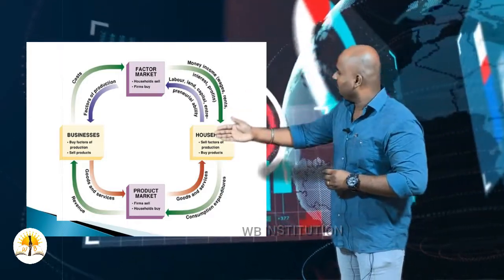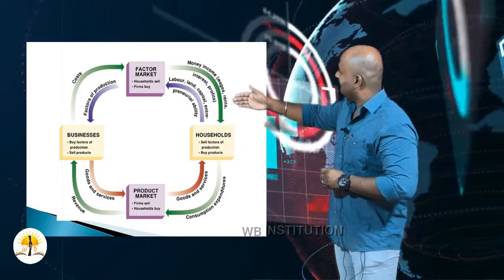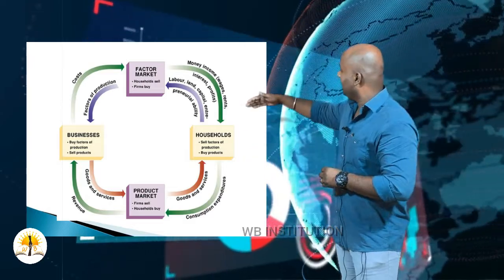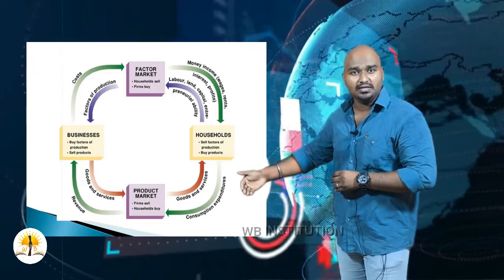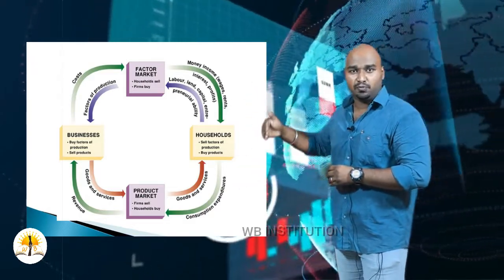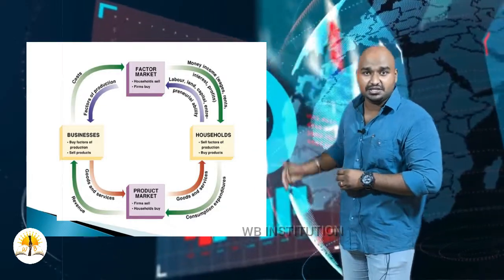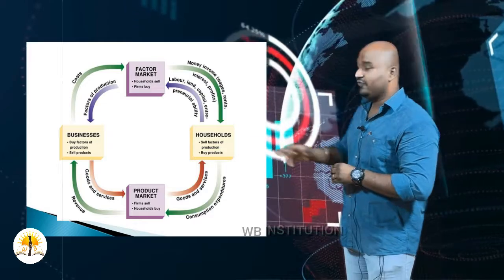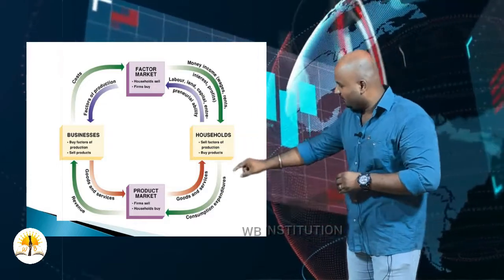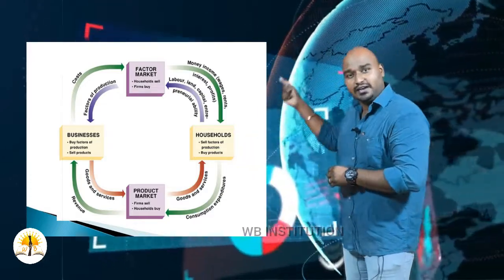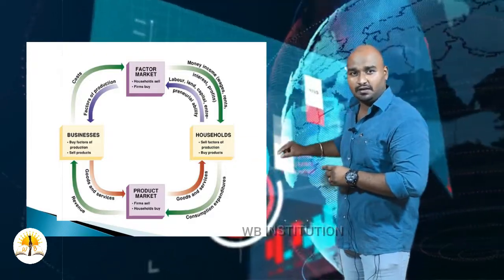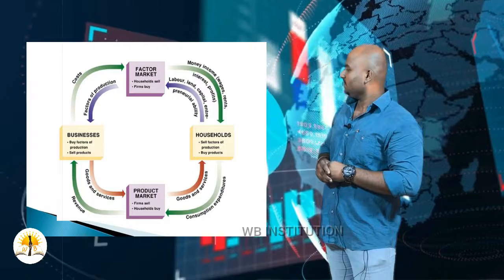So we are going to give remuneration for land as rent, for labor as wages. Likewise, the entrepreneur needs profit and capital needs interest. So these elements are considered to be factor payment, that is we are paying for the factors.